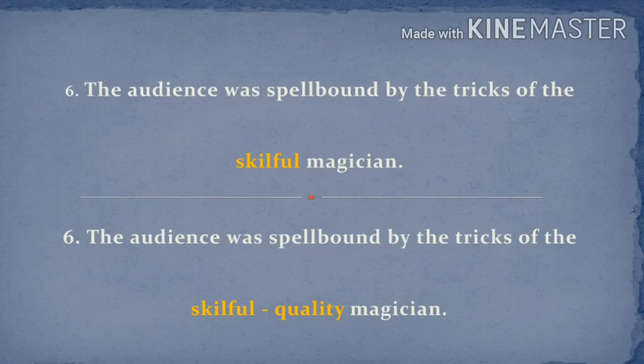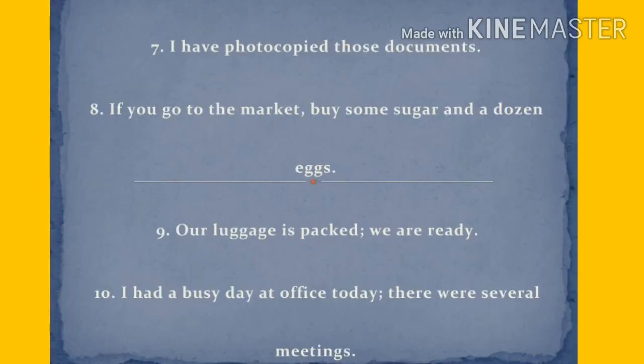Skillful is an adjective and its kind is quality. We have 4 more sentences in this exercise. Do it on your own to understand easily. The first one is, I have photocopied those documents. Second one is, if you go to the market, buy some sugar and a dozen eggs.